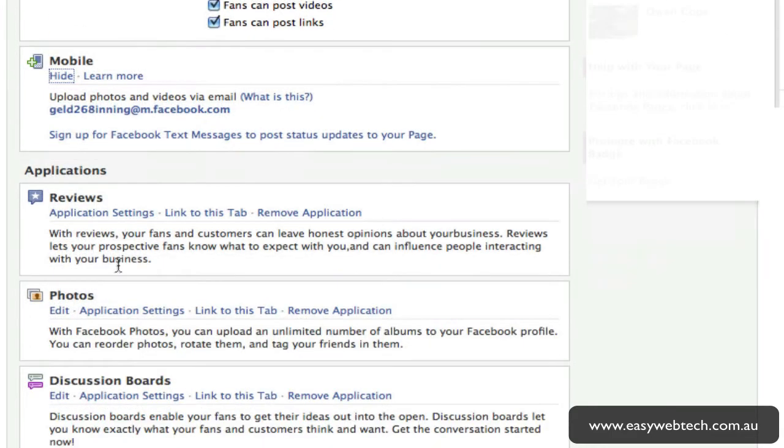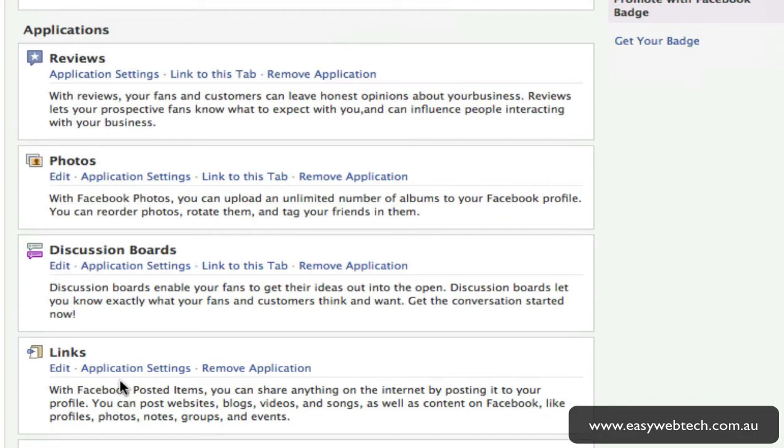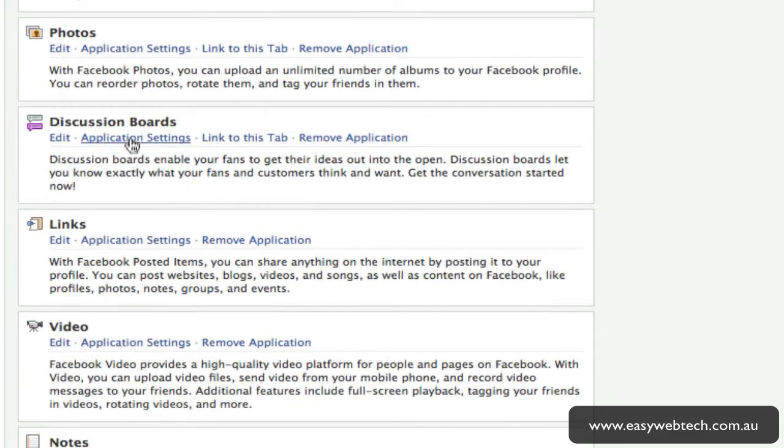As we scroll down here further, we've got applications, which is your review section. You've got photos where you can go in, add photos and albums, etc. Discussion boards is a great area. You want to create a space where people can talk about certain topics, if there's a specific area of discussion about your business or about something that you're talking about.